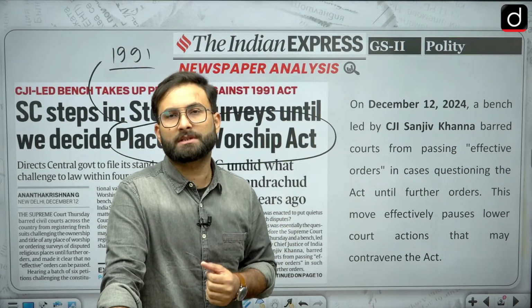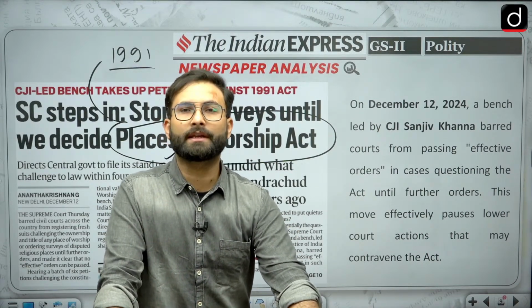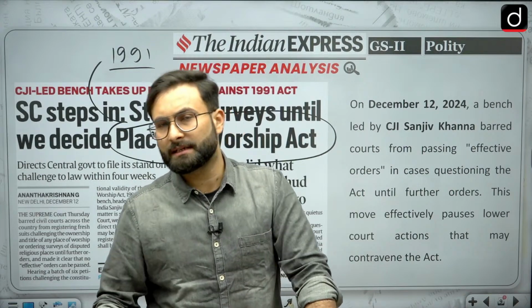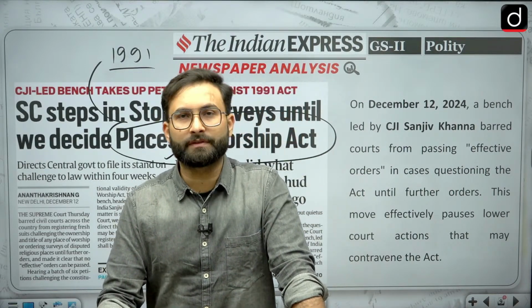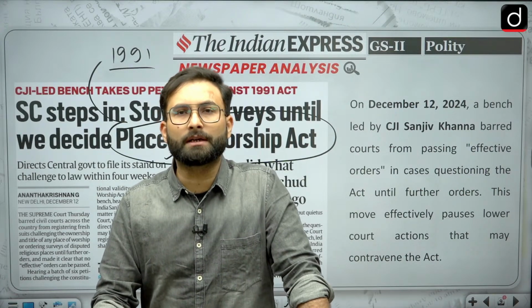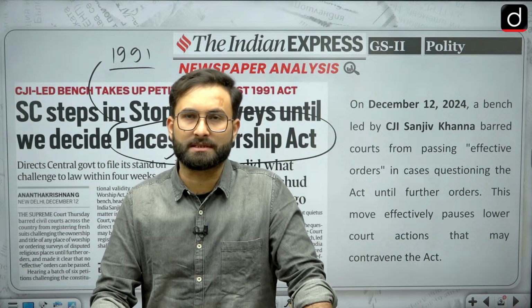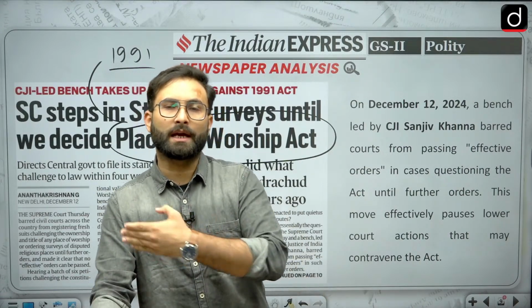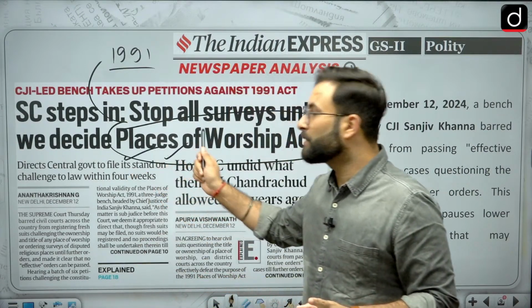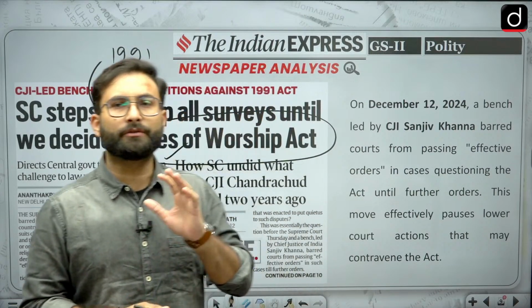While this act was challenged and the issue is with the Supreme Court to hear, various other issues have started. Like recently there was this issue of Ajmer Dargah. So there is this conflict which has started, and the local district court or the subordinate judiciary has taken up the cases. They have ordered surveys, etc., because of which the number of cases is increasing, and that is why the Supreme Court has interfered over here. They have said that by the time we decide this particular case, till then you cannot go for any further orders. Okay, so let's see what the issue is here.